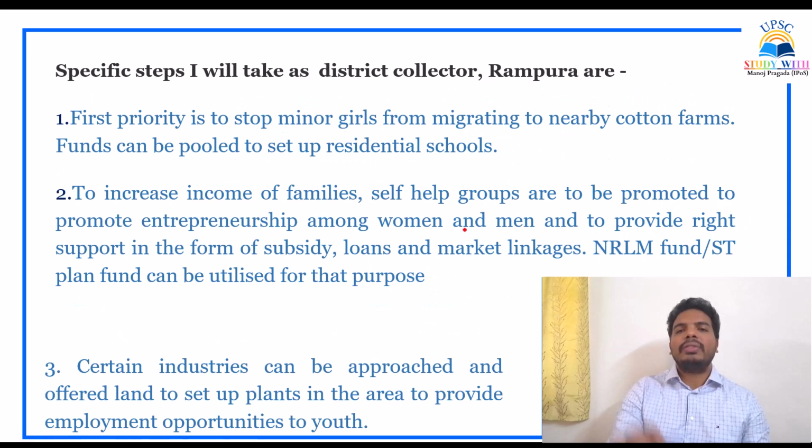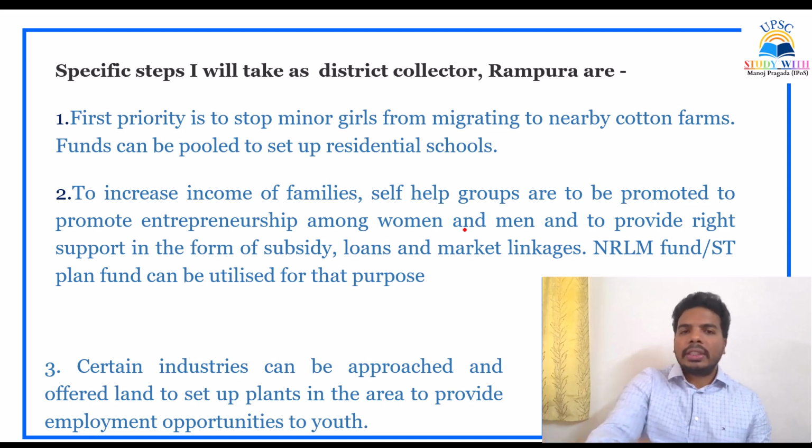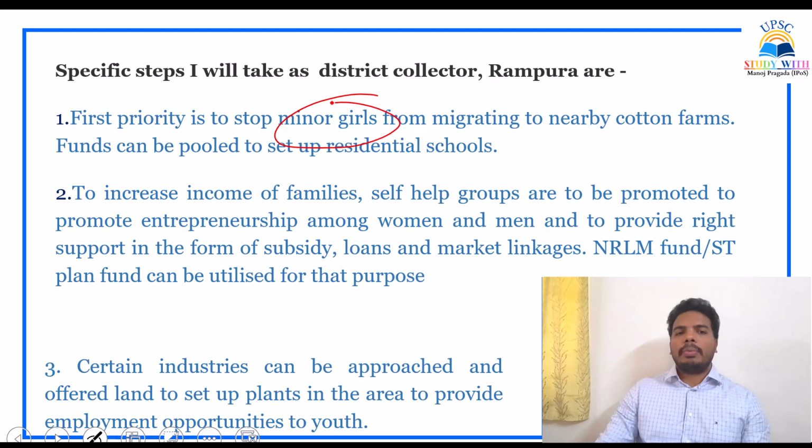Then, what specific steps will I take as a district collector? The first priority is to stop minor girls from migrating. Here also, all the stakeholders' problems need to be addressed. First, the minor girls. How do I stop them? They have to be sent to schools, and those schools must be residential schools so that they will be given food, clothes, etc. In such questions, the government schemes have to be mentioned: under which government scheme will you pool funds to construct residential schools?